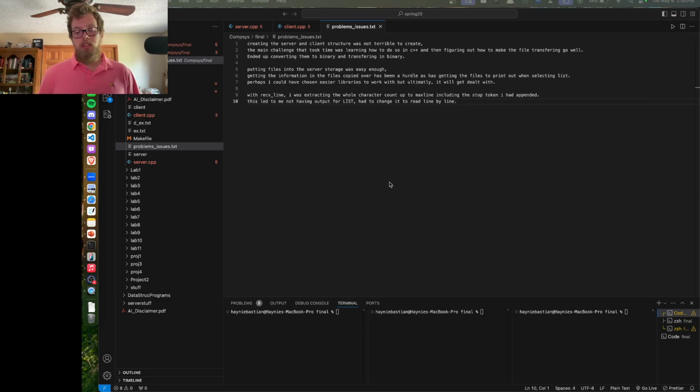So for my final project, I wanted to create a file server that is capable of running independently and running ad nauseum, whether or not a client is connected to it, such as we did in projects 3 and 4. Projects 3 and 4 are what my final project is based off of. I took what we did in C and used that as a foundation for implementing this code in C++.